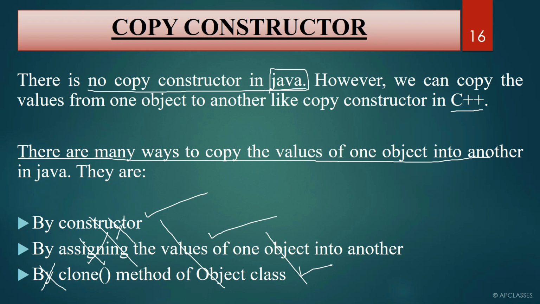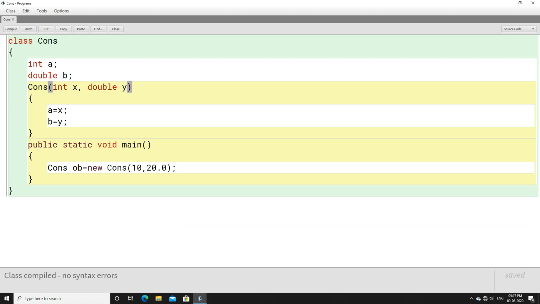But you are not going to cover any one of this. Still, I will show you how you can copy one object value to another object. In this example, you can see we have a constructor that contains a parameter int x and double y, where a holds the value of x, b holds the value of y. Now, when you pass 10 and 20.0, remember for ob object, value of a becomes 10 and value of b becomes y.